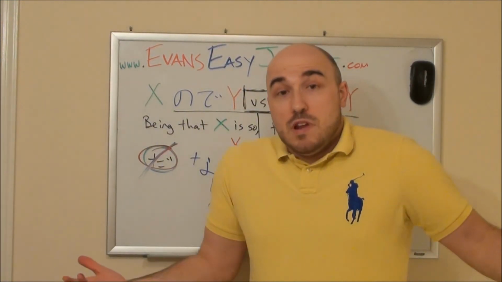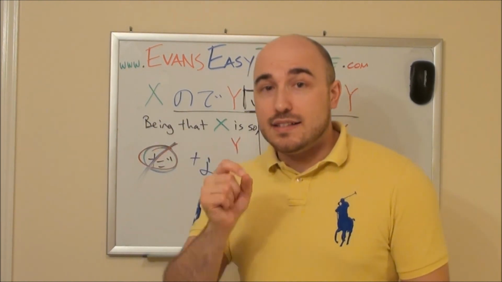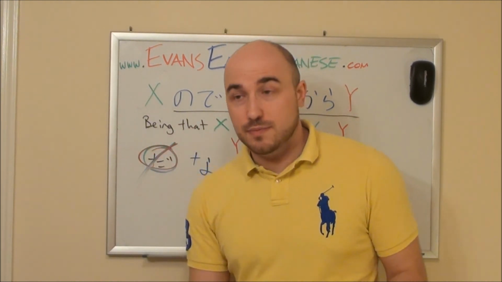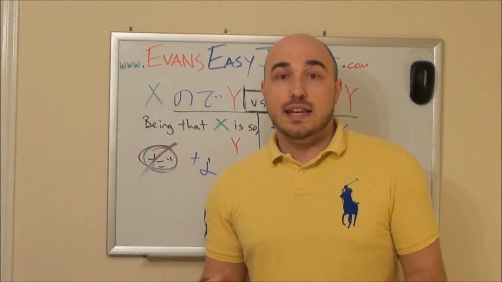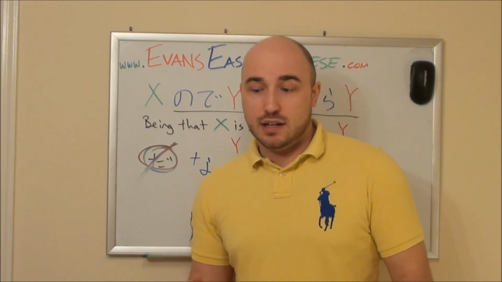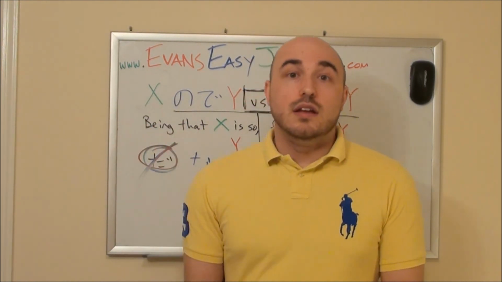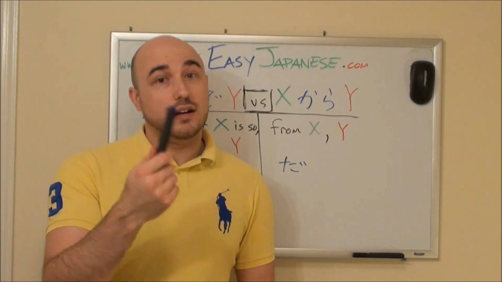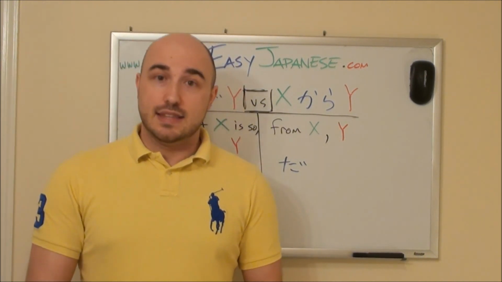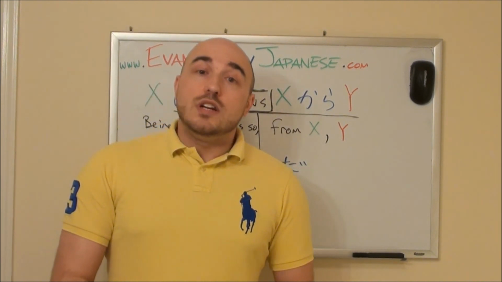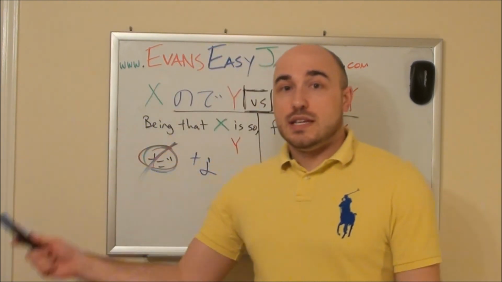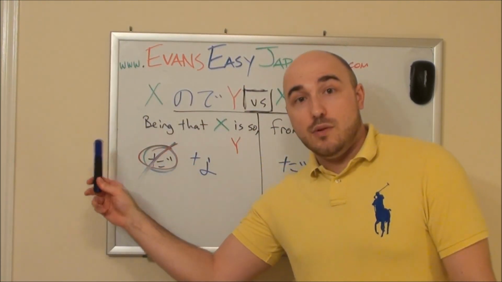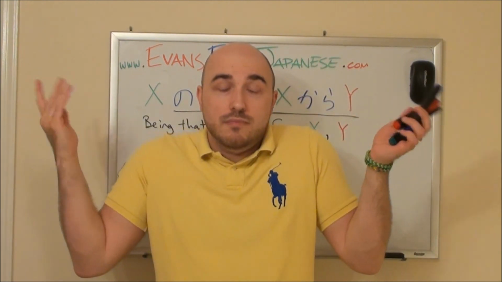Okay, going further. Next thing that's very important when we're using node, remember, we don't use des or da if it's the plain form, if it's the plain current form, the habitual form. We're going to be using na. So, kirei na node, kamera na node, maka na node. Whereas, with kara, we are using da. Maka dakara, kamera dakara, hon dakara, things like that. Kirei dakara. We drop the na on na adjectives here. We use da with nouns here. We use na with nouns here. That's the way it goes.